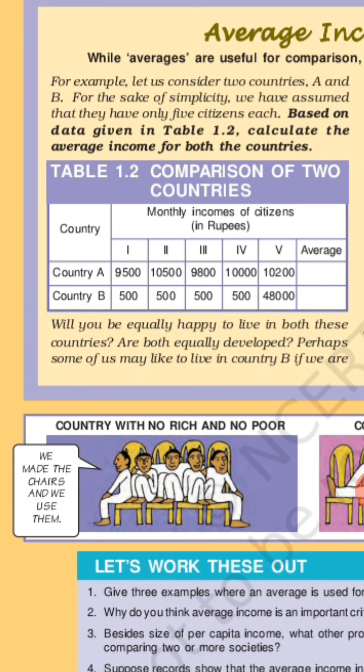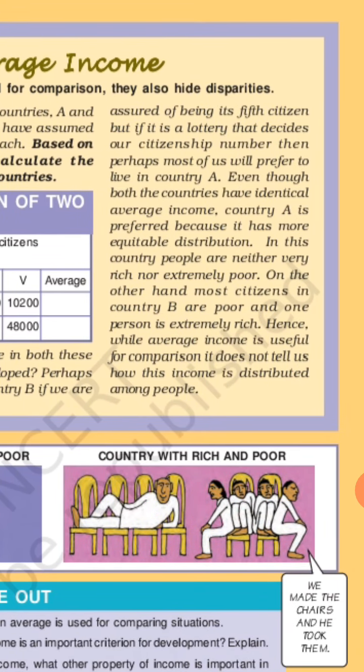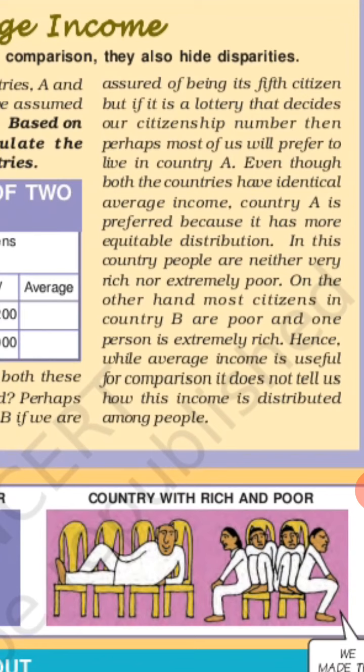But if there is a lottery system that decides our citizenship. Now here I am reading this paragraph. Try to understand. It is a lottery that decides our citizenship number, then perhaps most of us will prefer to live in country A.